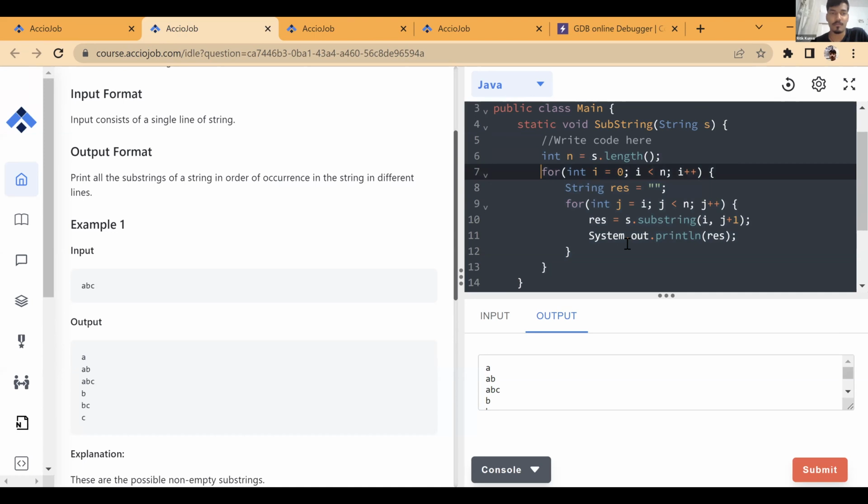No, this is not n cube. This is n to the power 4, because this substring function is n square, and these two loops are again order n. So this becomes n to the power 4, right? Let me show you this. We did this yesterday.